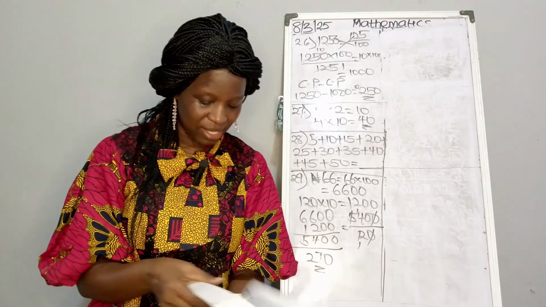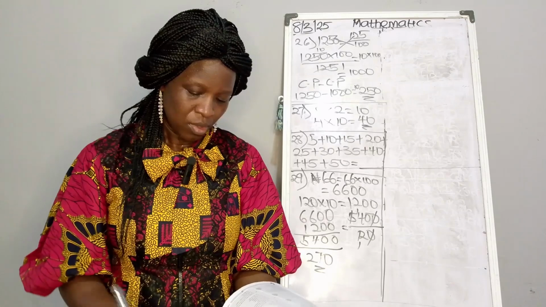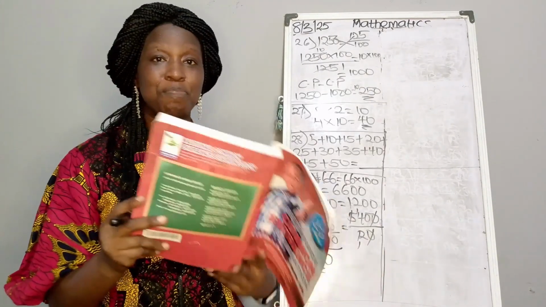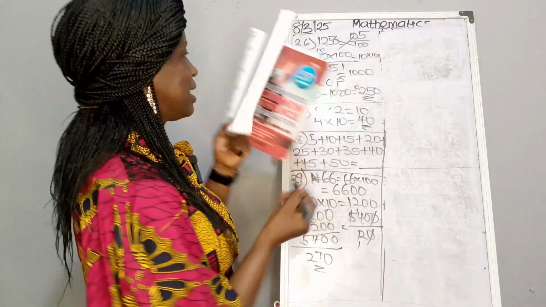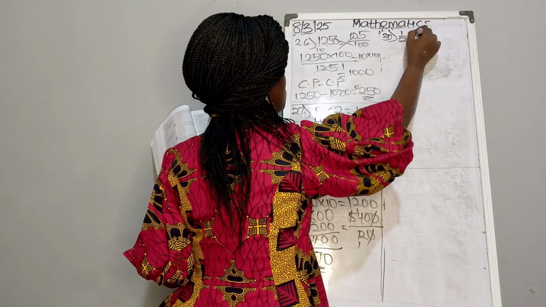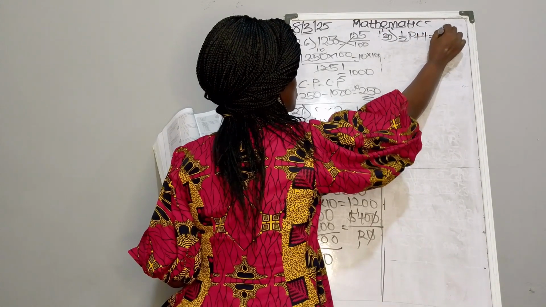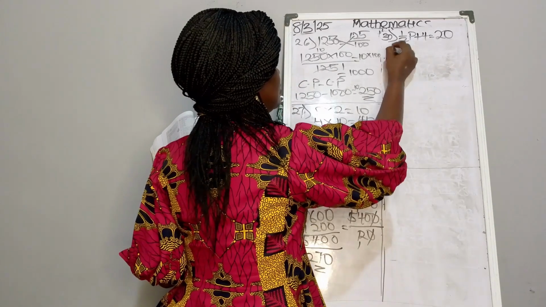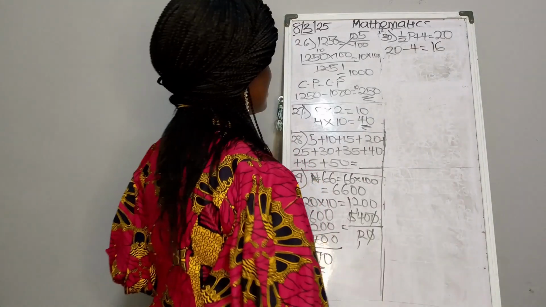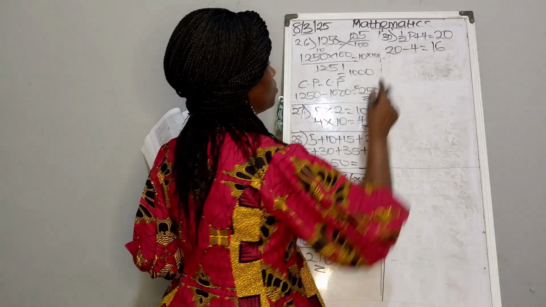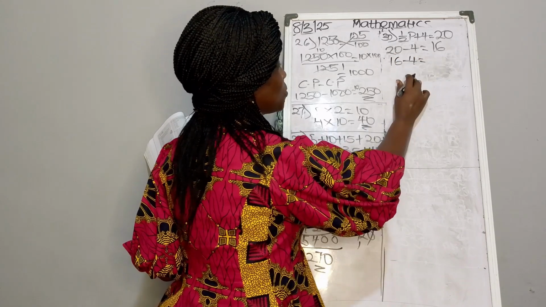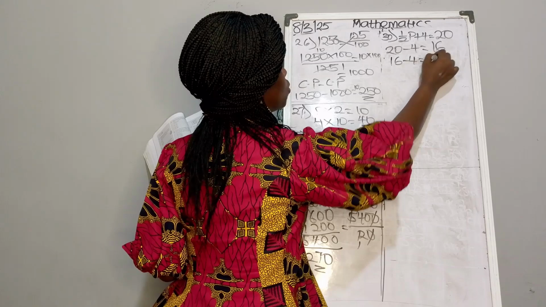So let's go to number 30 question. And number 30 says, if half p plus 4 is equal to 20. Let's interpret the question. Half p plus 4 is equal to 20. And what do we do here? 20 minus 4, which is equal to 16. Is that our final answer? No. So that would be 16 minus 4, which is equal to what? Which is equal to 12.